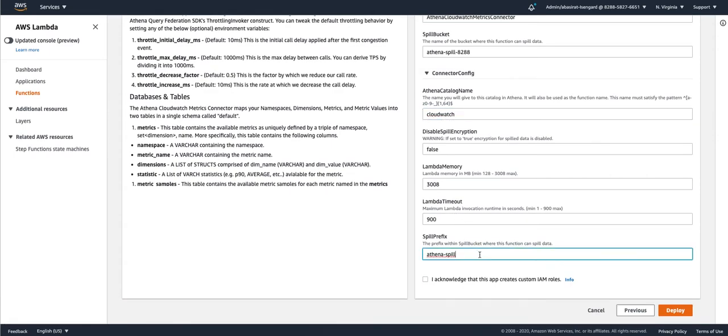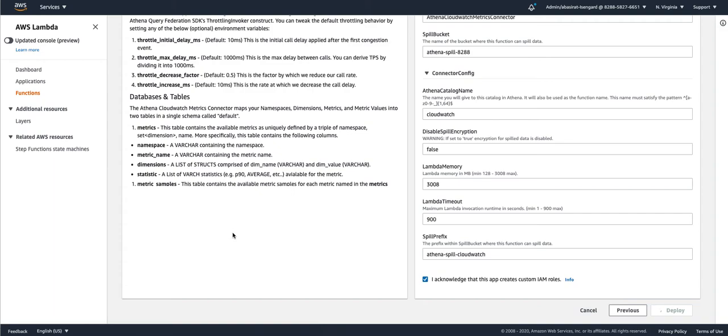You can also specify a prefix within spill bucket for your Lambda function. Let me put a CloudWatch prefix for my CloudWatch spill data. And then I will check this box that gives serverless app repo permission to create the scoped down IAM role that connector needs. And then I deploy the connector.